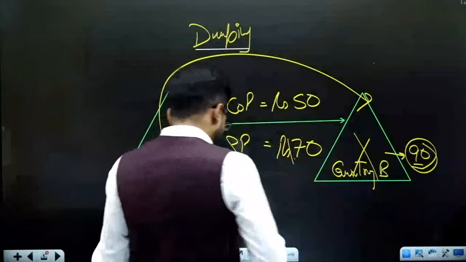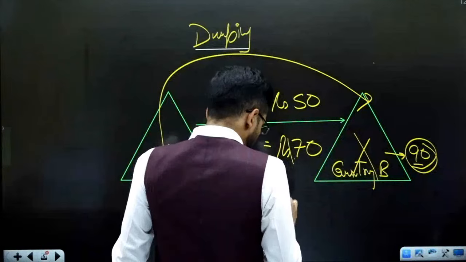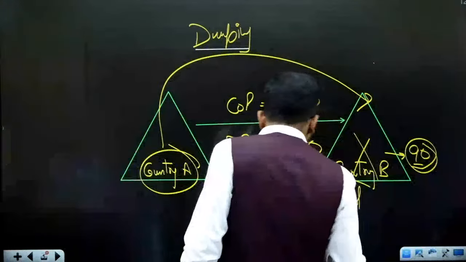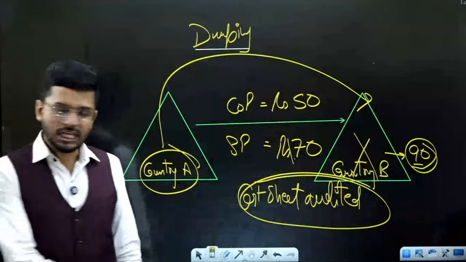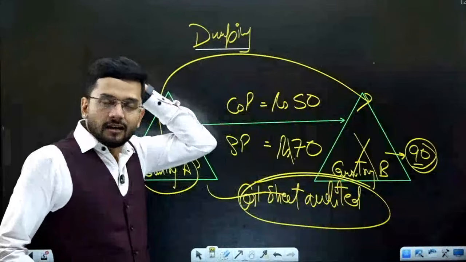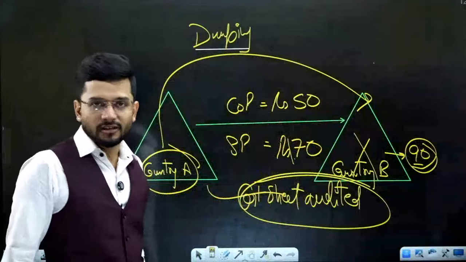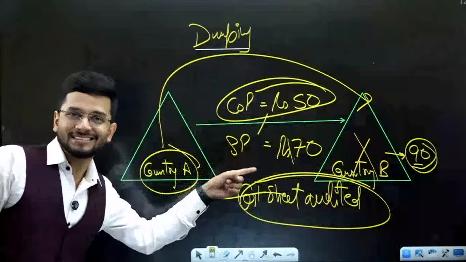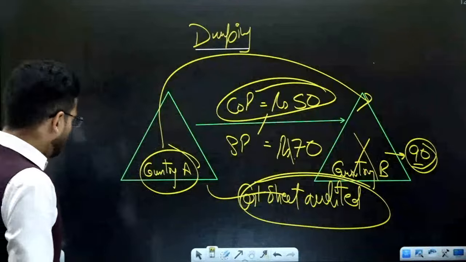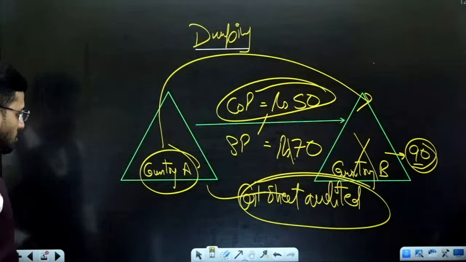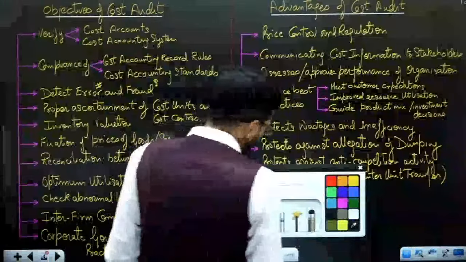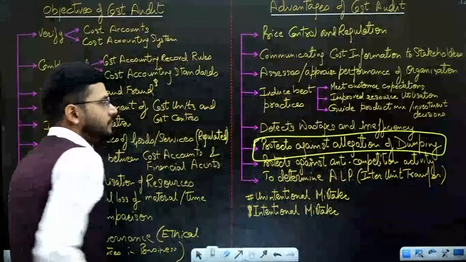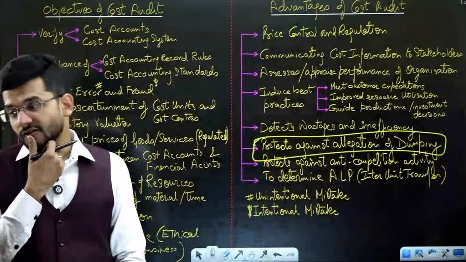Very good answer. The document is the cost sheet as audited. It is the audited cost sheet, which means the checked cost sheet. So the cost auditor should sign this cost, and the cost auditor should tell the government of country B, look, government of country B, their cost of production is less. They are not charging less. This is not dumping. To prove that you are not dumping your goods, the cost audit report is very, very useful. That is how the cost audit report protects against allegation of dumping.